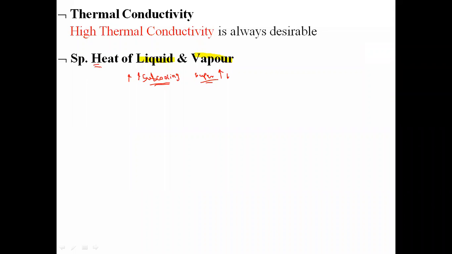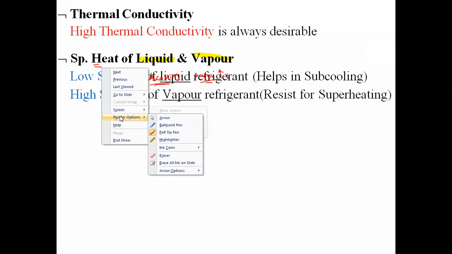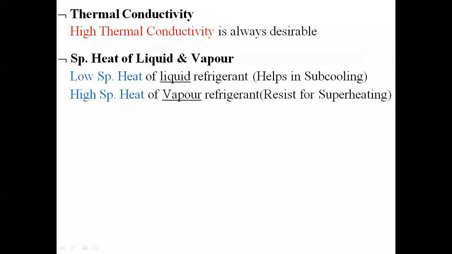So while selecting the refrigerant based on specific heat, I have to select the refrigerant in such a way that it should have low specific heat in the liquid condition. Low specific heat will help in subcooling. And the refrigerant should have high specific heat in the vapor condition. High specific heat in the vapor condition will resist the superheating of the refrigeration system. Are you getting? This point is also important as far as your multiple choice questions are concerned.